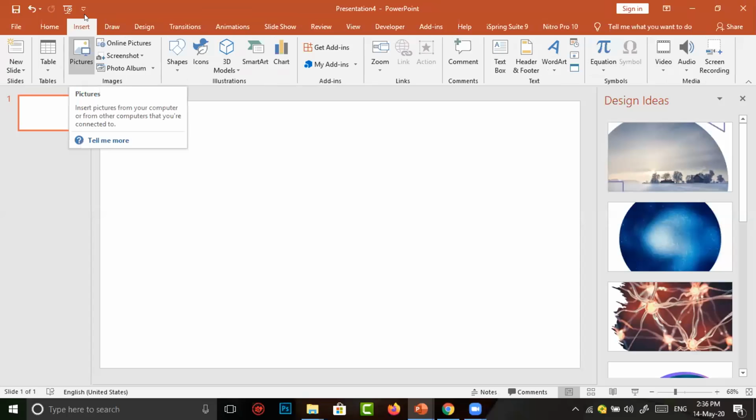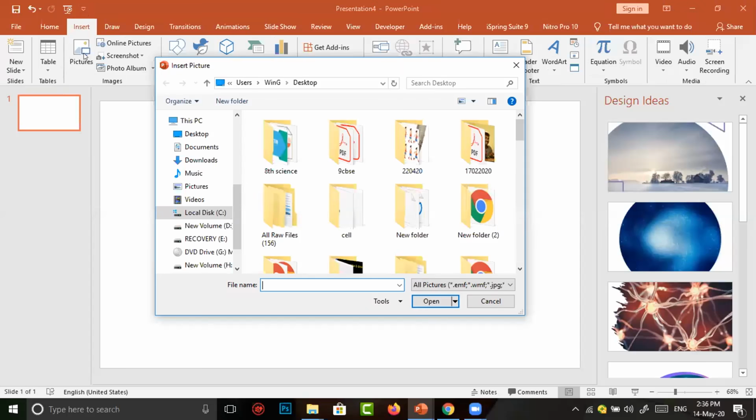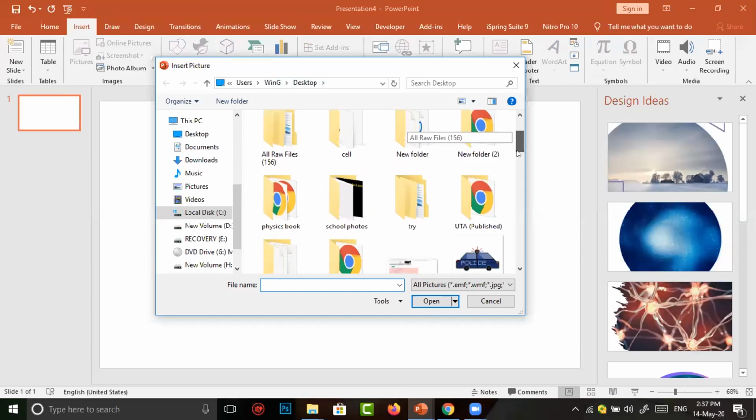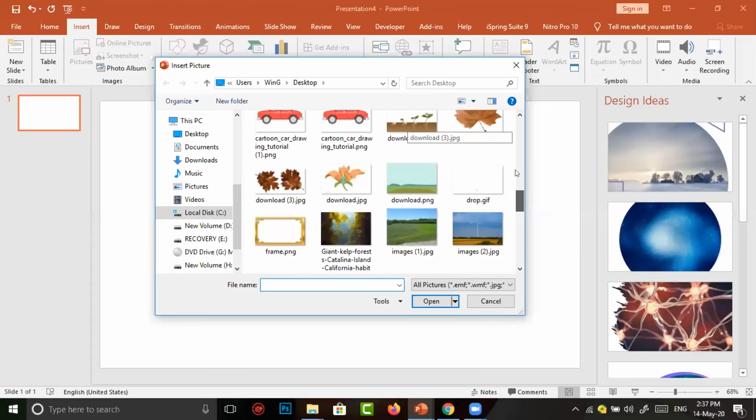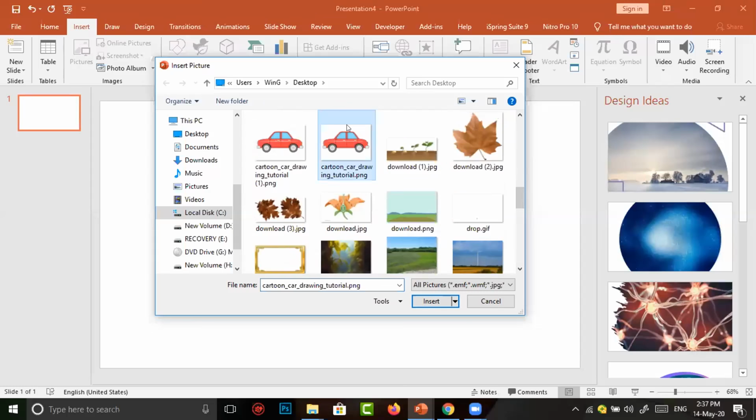There is an option to insert the picture as pictures. I click on pictures. Then it shows many locations in my computer. Here, the last one is desktop. I downloaded and stored the recent car in my desktop only. So I am going to, this one is the car I have downloaded. I click on the car. Then I tap on insert.